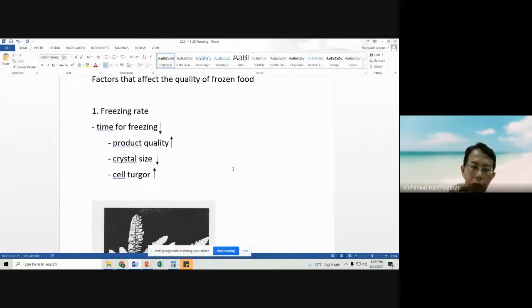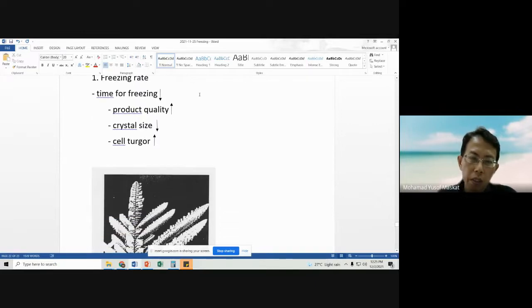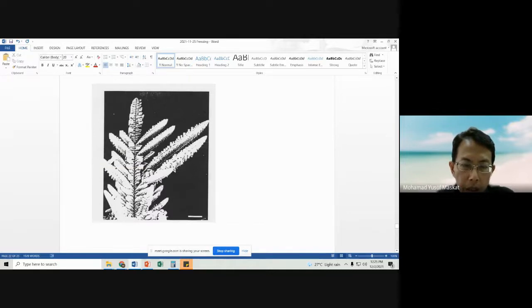So when it comes to freezing, the quality of frozen foods depends on several factors, among others. The first one is the freezing rate. This we have discussed; I think all of you understand. This is just a sample picture of an ice crystal.